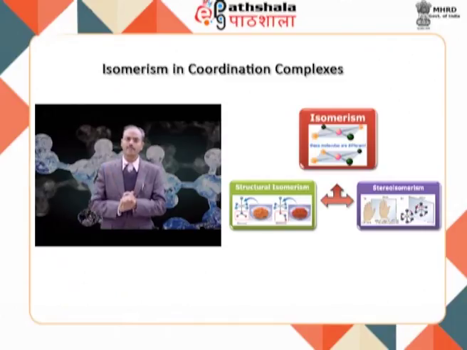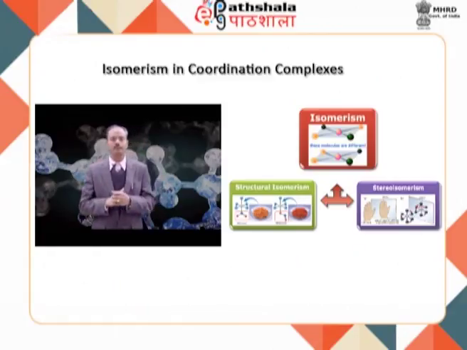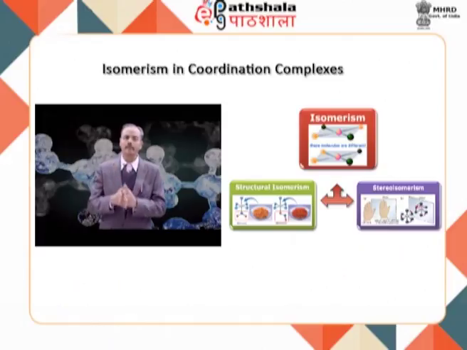The other type of isomerism is stereoisomerism. In stereoisomerism, the type of ligands and the number of ligands are identical. It is only the spatial arrangement of the ligands which differs. For example, if a metal ion has two different types of ligands, for example A and A prime, B and B prime, then it is the spatial arrangement of A versus A prime, B versus B prime, which will be different, and you cannot superimpose two of the stereoisomers on top of each other. And this phenomenon also gives rise to different physical and chemical properties.